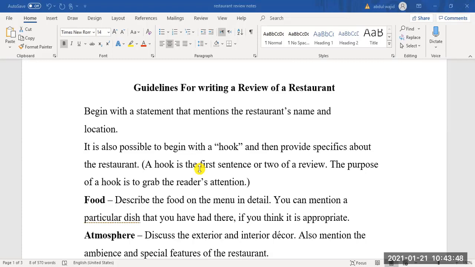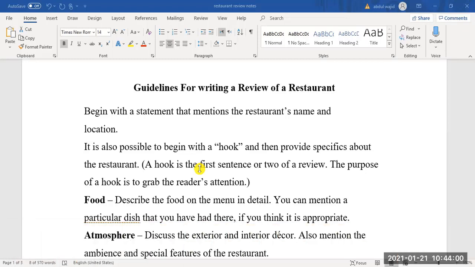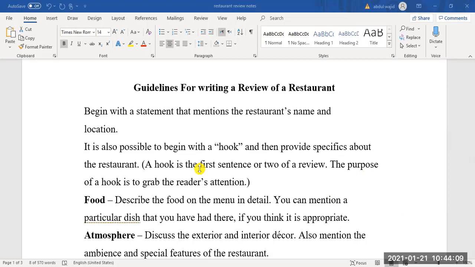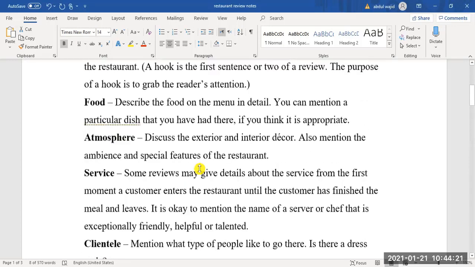In that stage, I gave you two particular activities: collect good qualities and bad qualities of a restaurant. The second activity was almost 8 to 9 headings and collect information regarding those headings. They were food, atmosphere, service, location, clientele, price, etc.